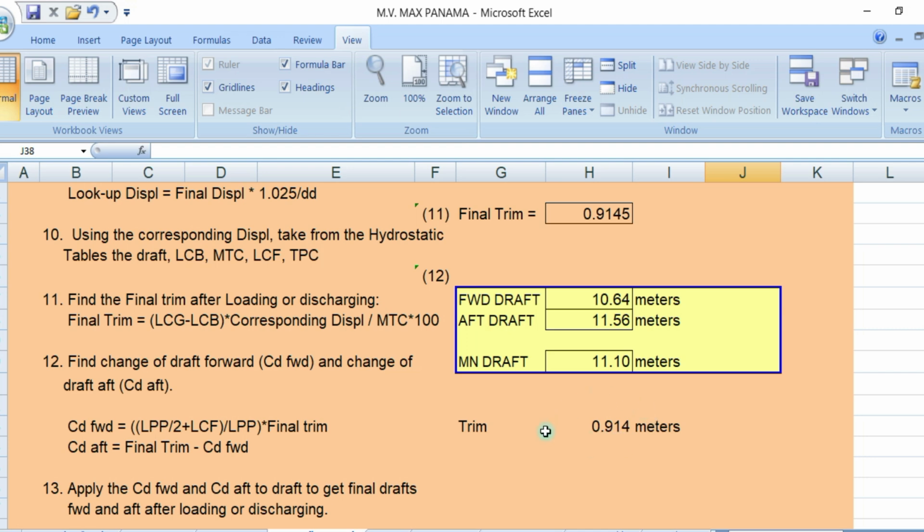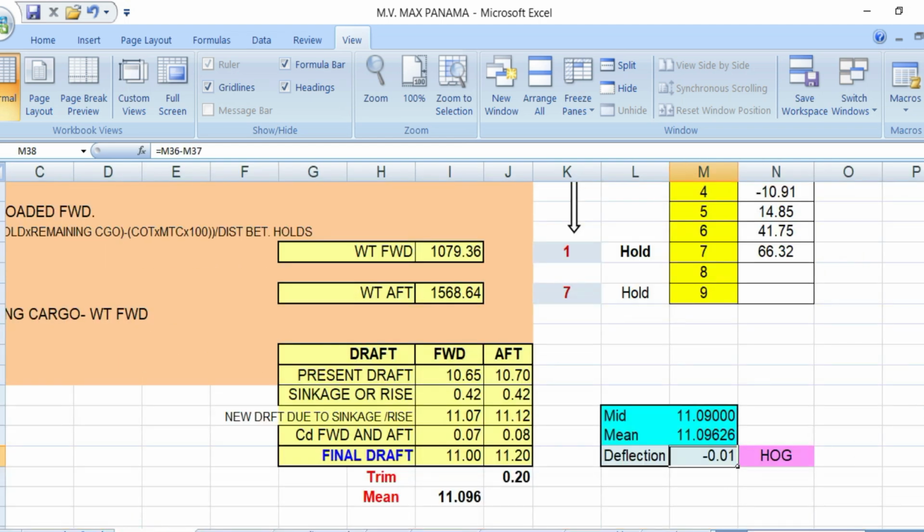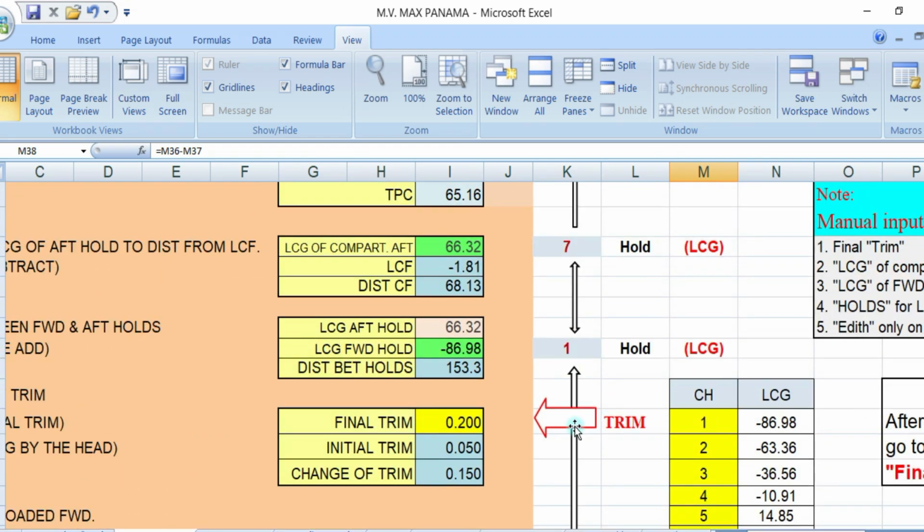Okay, so we use this trim. For example, trim is 0.914. Let's say 0.91. Okay, your trim is 0.91.